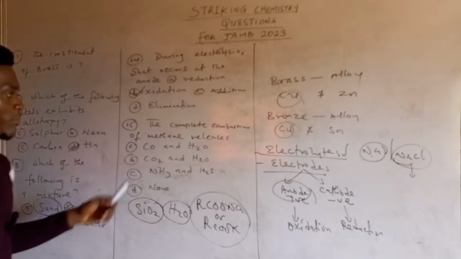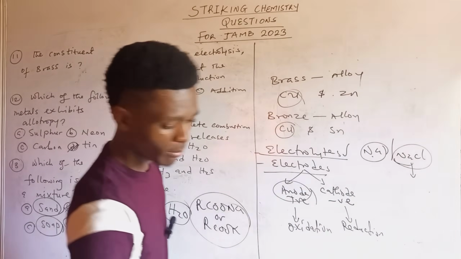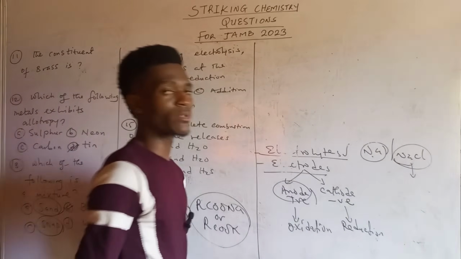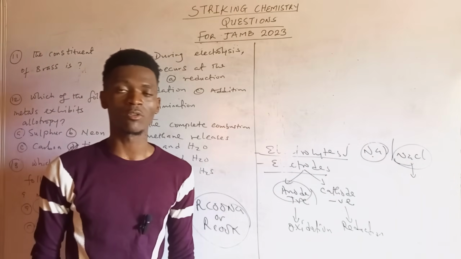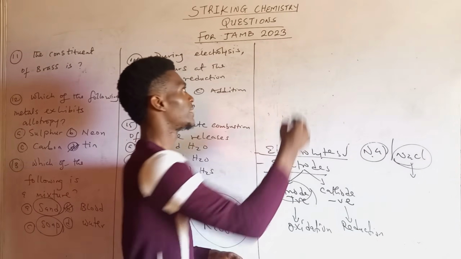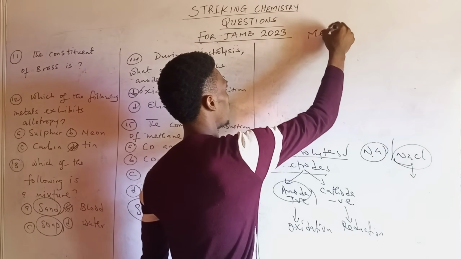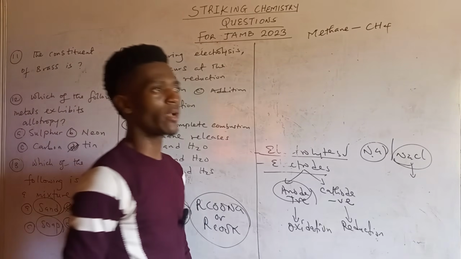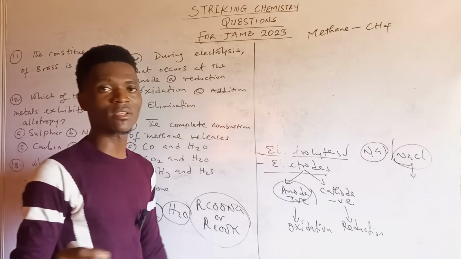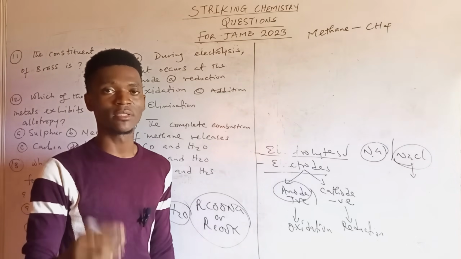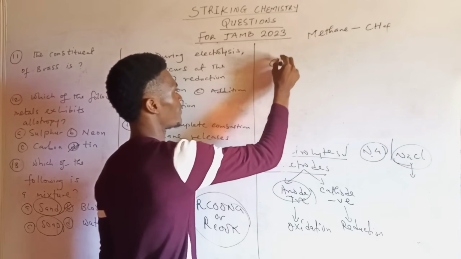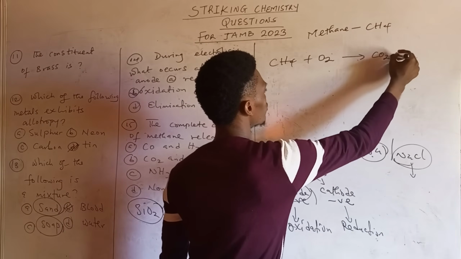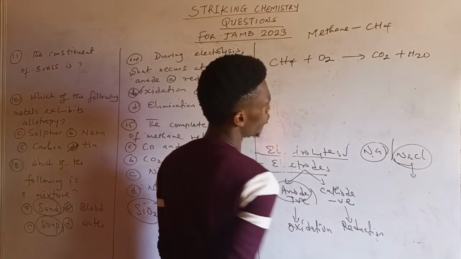The complete combustion of methane releases. Now listen, when we say complete combustion, we are referring to the combustion of a hydrocarbon. Methane happens to be a hydrocarbon among the members of the alkanes. That's the formula CH4. So when you combust methane, you know that the constituent of air that supports burning or combustion is oxygen. So if I say CH4 plus O2, complete combustion releases CO2 and H2O.